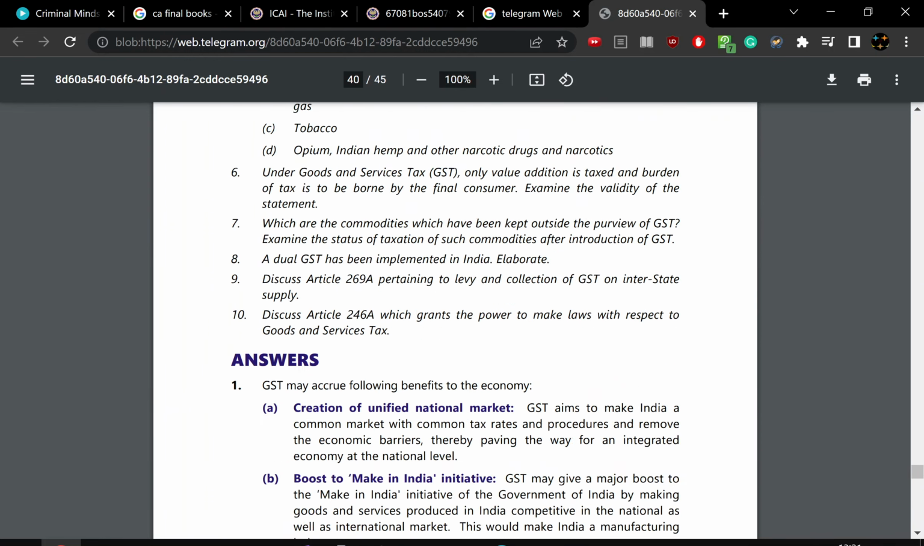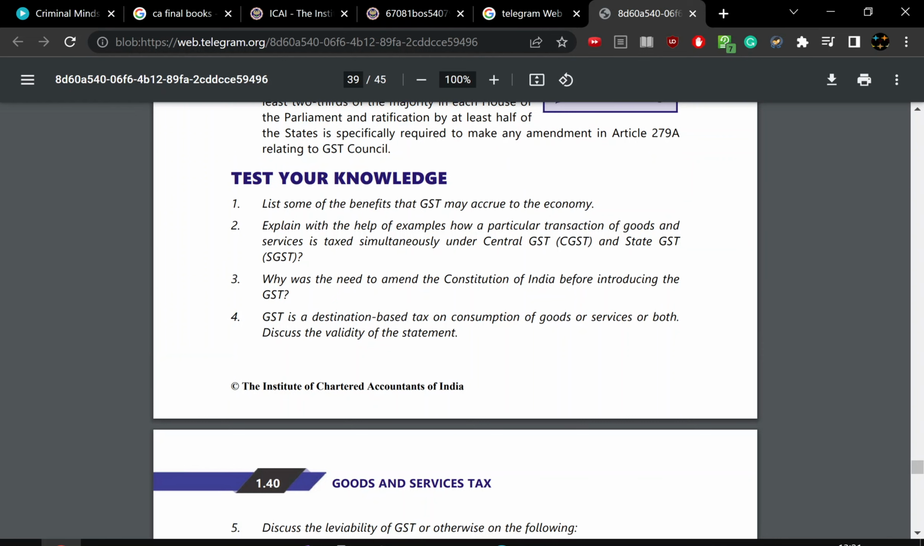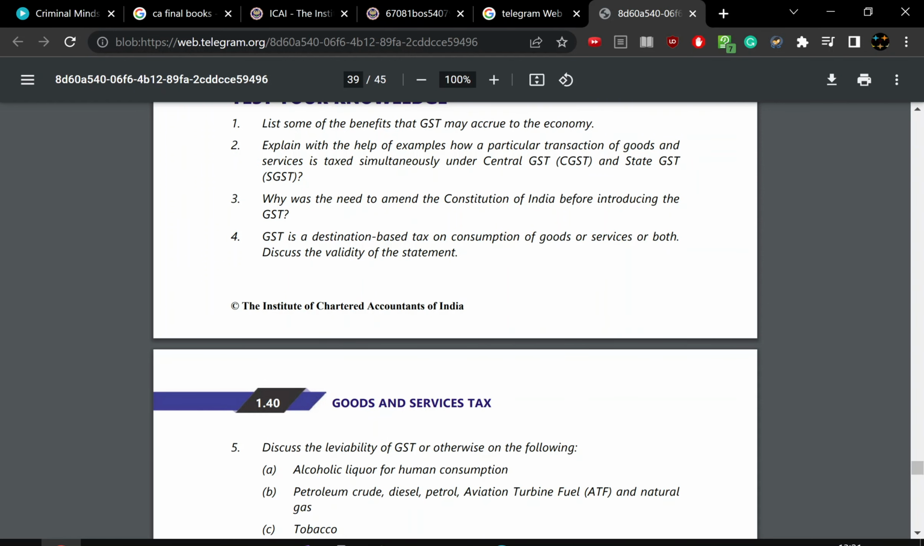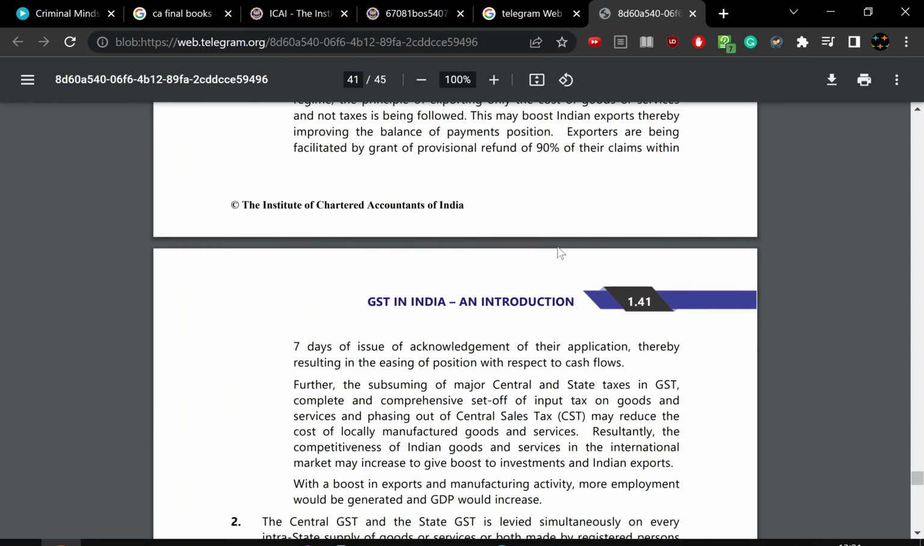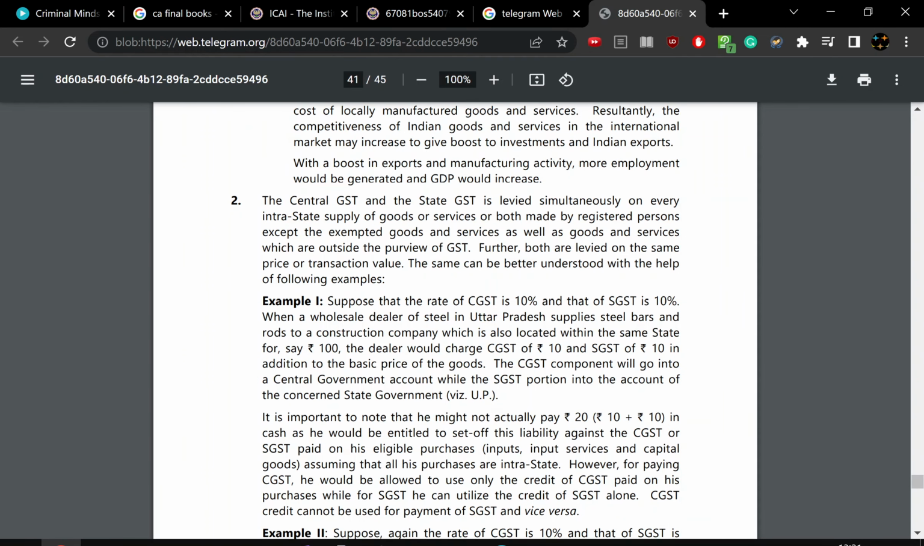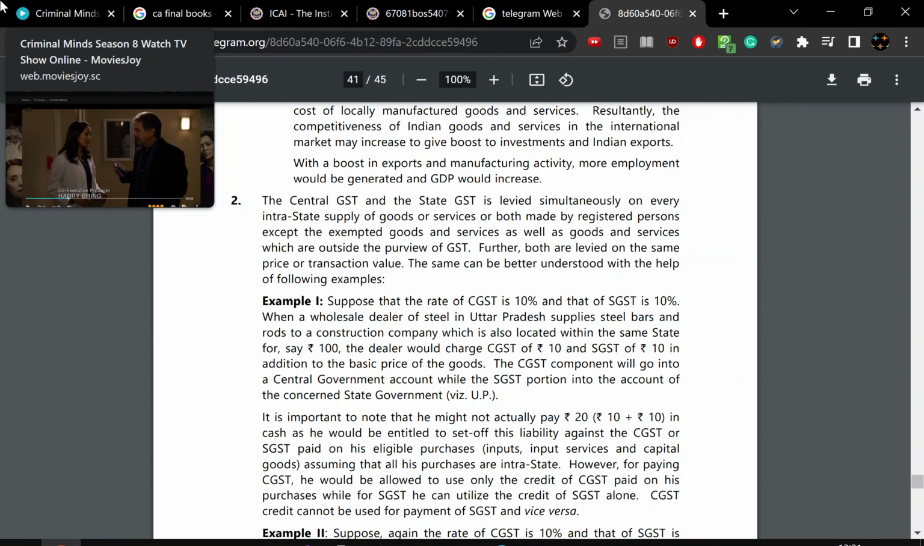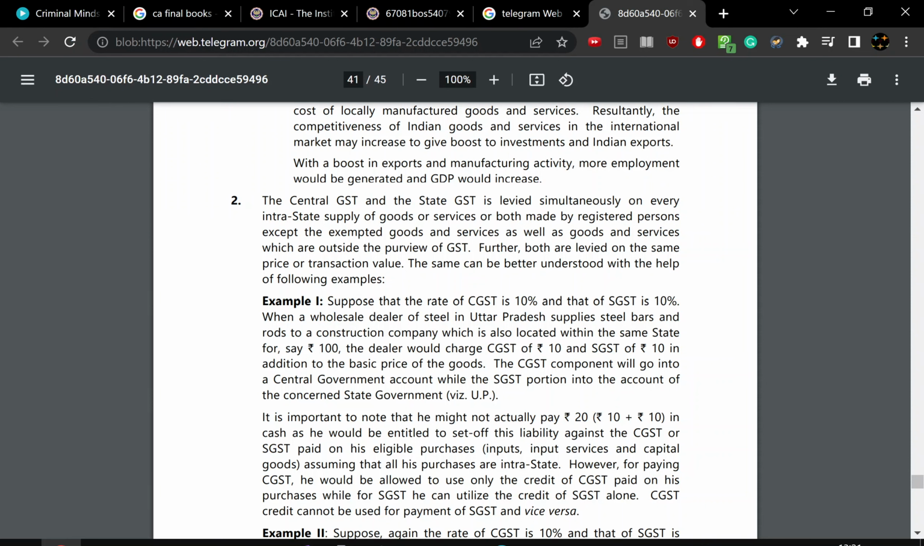So these are the three things to focus on: explaining with examples how particular transactions of goods and services are levied with GST, that is CGST and SGST. The central tax and state tax are levied simultaneously on every intra-state sale. When you make a purchase, you pay the taxable value plus CGST and SGST. Only in the case of an interstate purchase do you pay IGST.